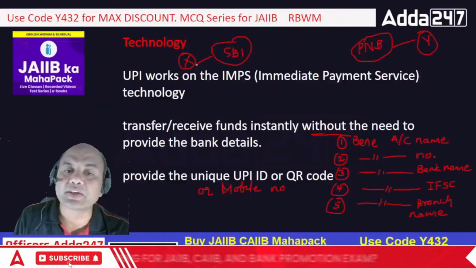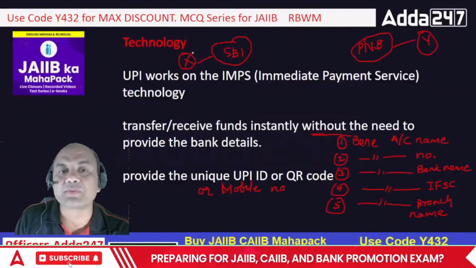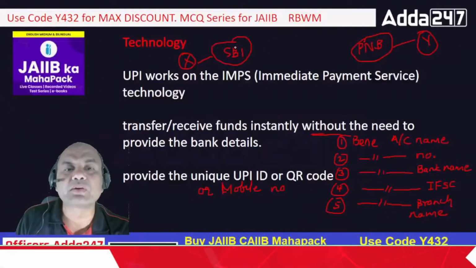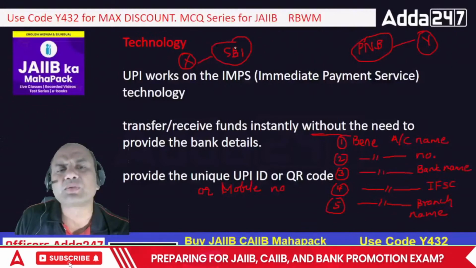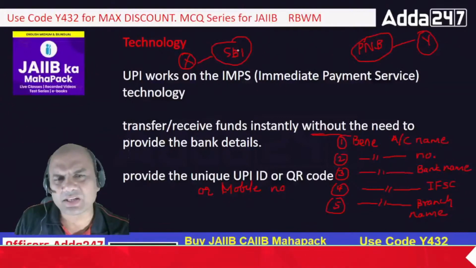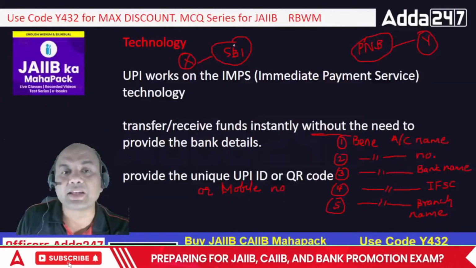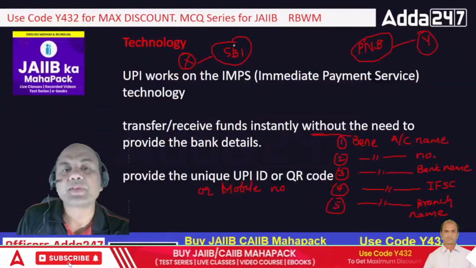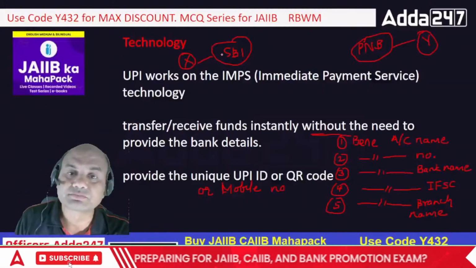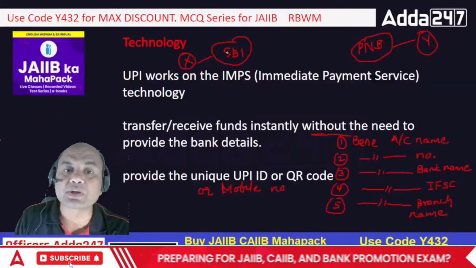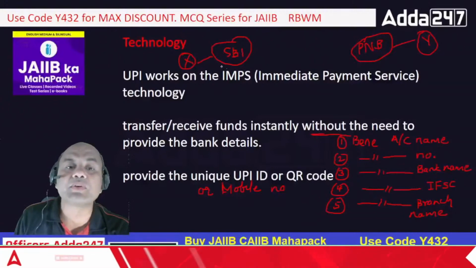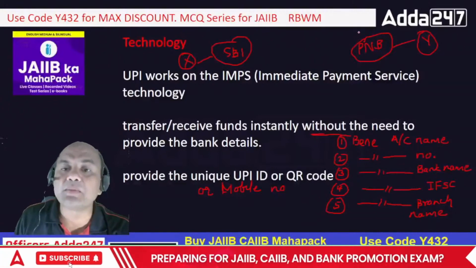Now what will these two have to do? Mr. X will have to do NEFT or RTGS, but for smaller amounts RTGS is not possible. NEFT means going to that bank and doing all of this. Things have changed; even NEFT is online now, but UPI is faster than NEFT, because NEFT is in half-hour batches. If I want an instant fund transfer for smaller amounts, suppose I go to a shop to purchase something, and I have an account with SBI but the shopkeeper's account is with PNB, what do we do? We scan the QR code, and immediately the funds reach there.